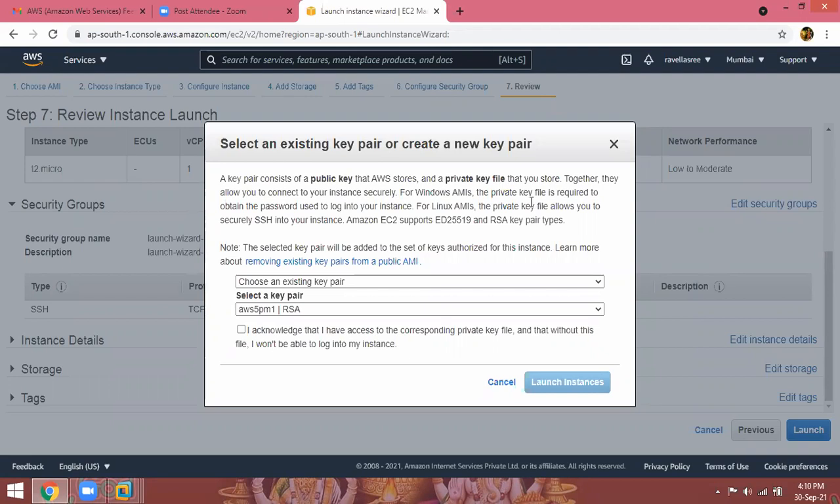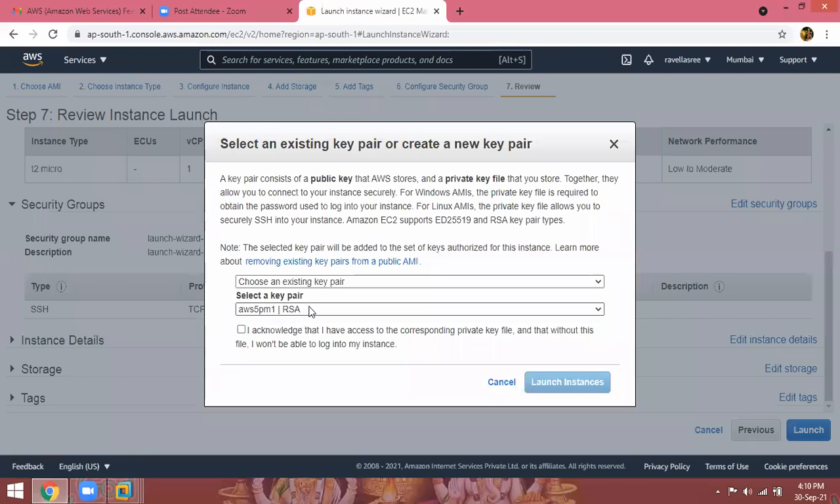Now, that is the keys I will explain now. Yesterday, I already explained the PEM format and PPK format. This is a one-time setup only. Every time you launch an instance, no need to download a new key. First time only you can download the key.